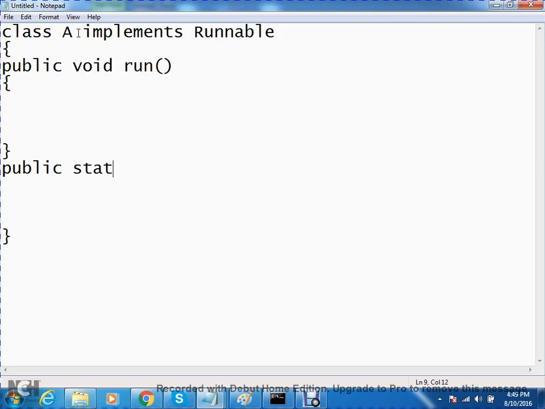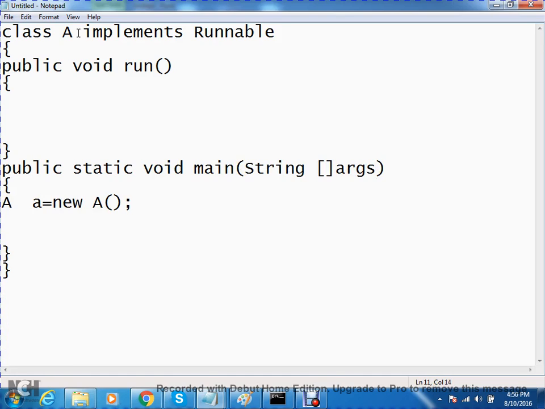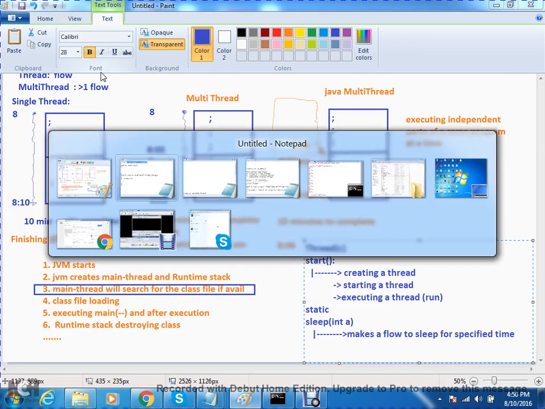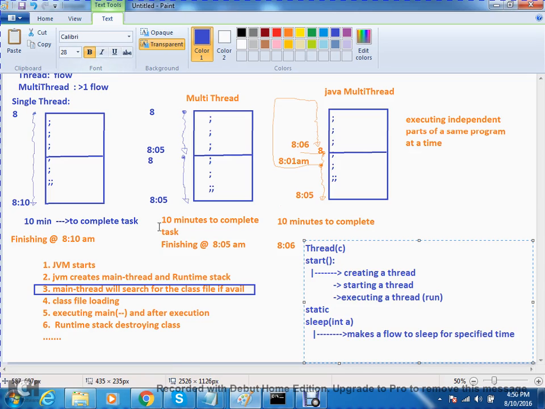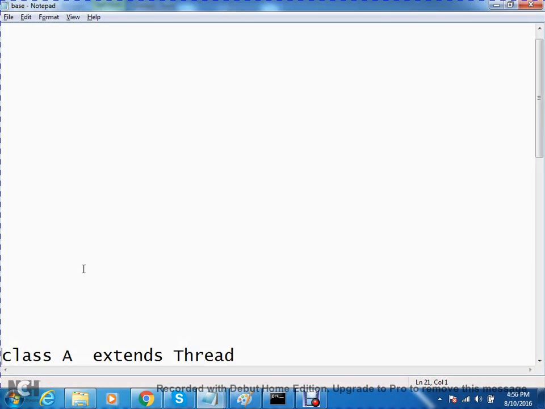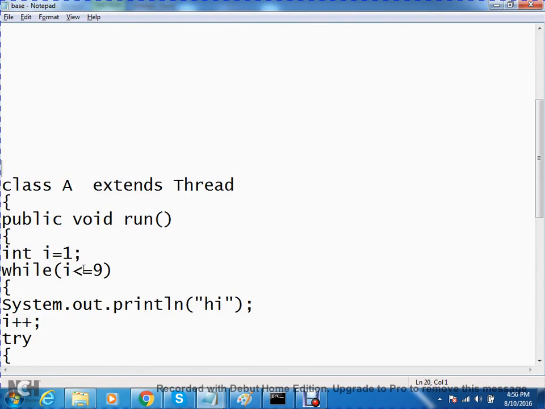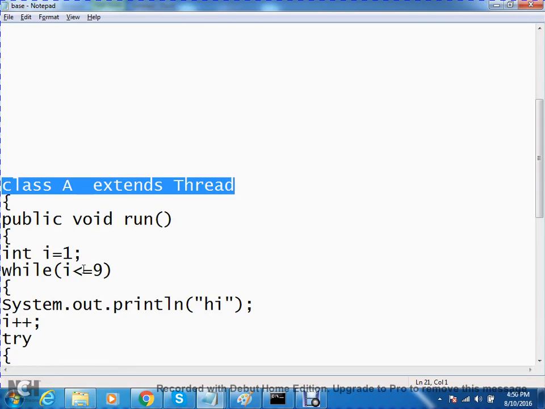We know public static void main(String[] args). Now A a = new A(); this is a child class object of A. Earlier, through inheritance, I was using the Thread class start method, because class A was a child of the Thread class, so I could use it directly. Now my class's run method should execute.